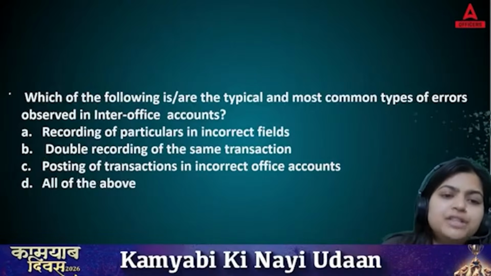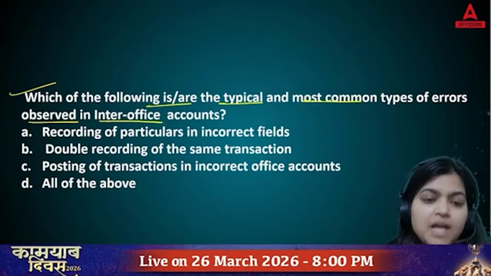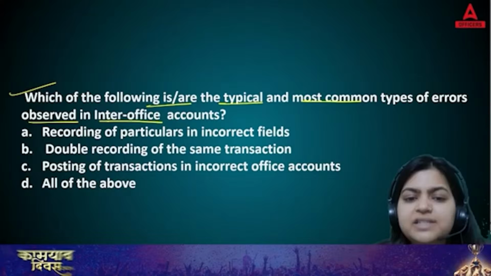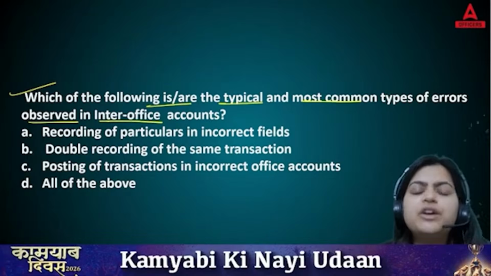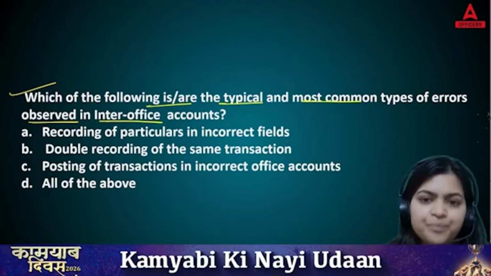Then, which of the following are the typical and most common types of errors observed in inter-office accounts? A. Recording of particulars in incorrect fields. B. Double recording of the same transactions. C. Posting of transactions in incorrect office accounts. Or D. All of the above.